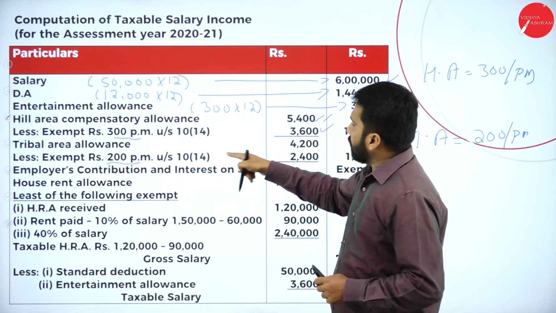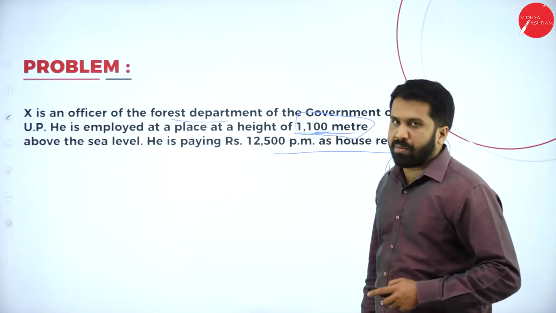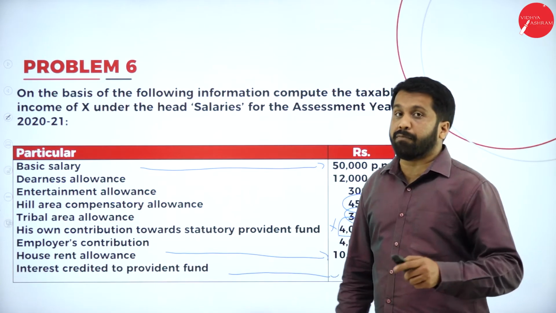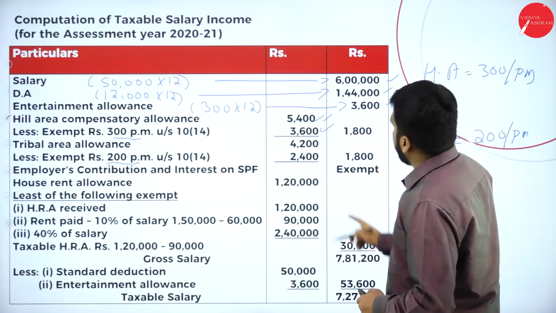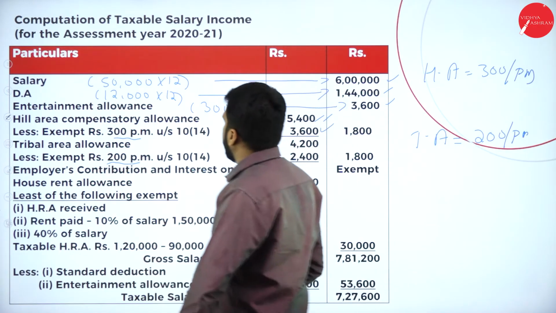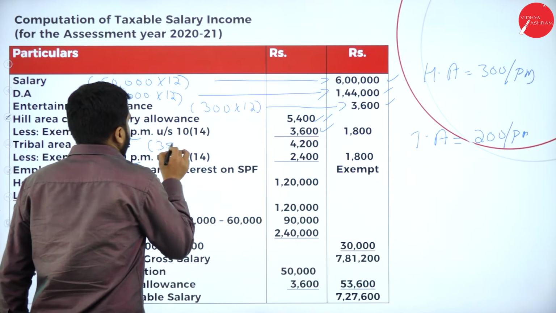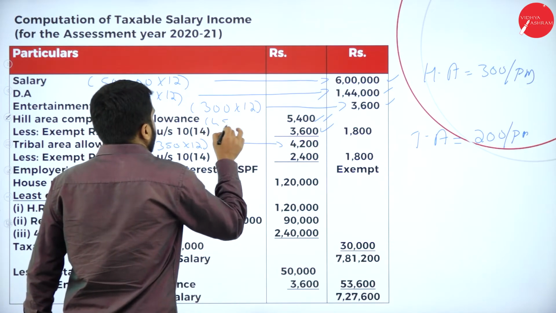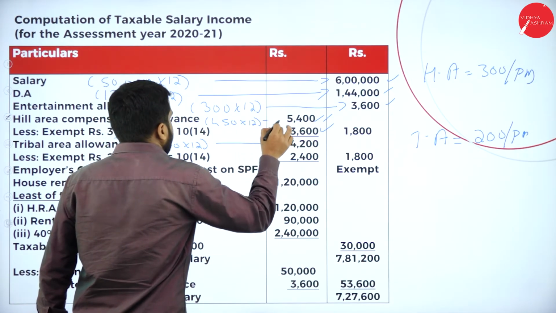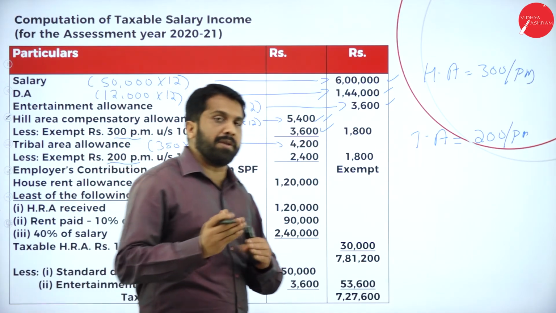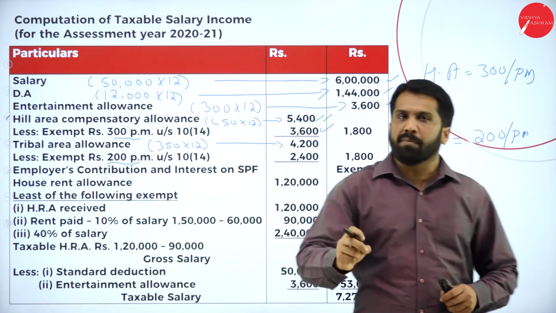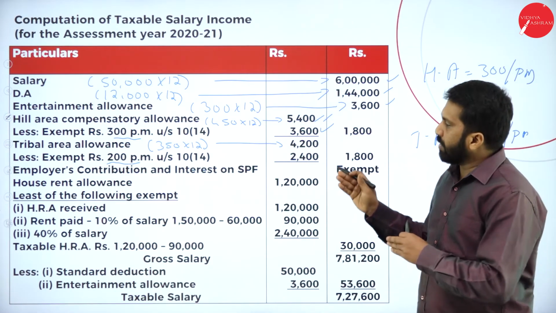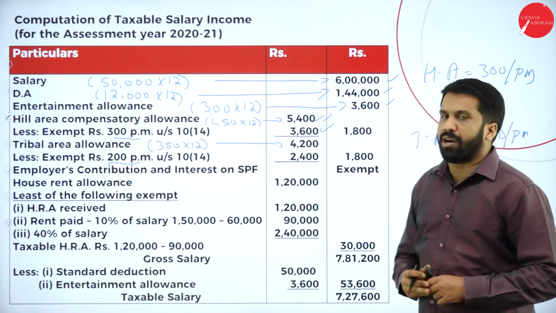Similarly, how much did he spend? I'll go back to your question. He got 350 per month. 350 into 12, 350 multiplied with 12, you will get your answer. You do not need to go back to your question. All the information, all the working notes, I have written in the answer itself. So this is nothing but your answer along with your question.